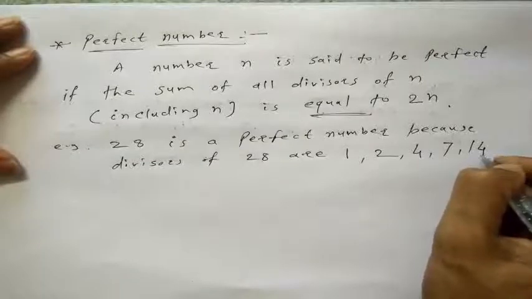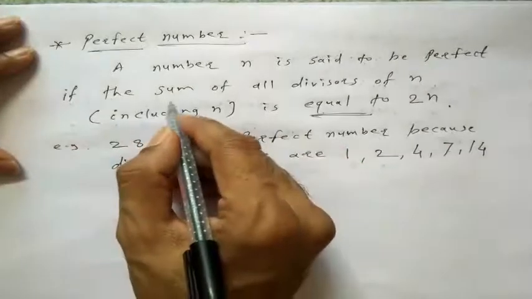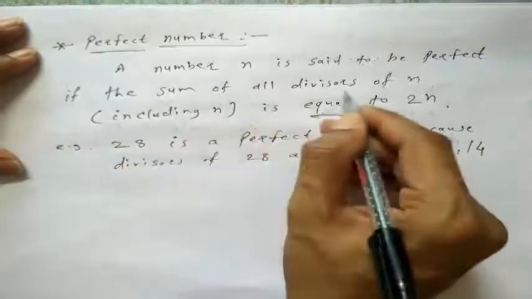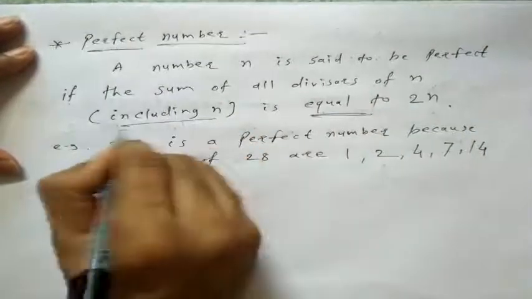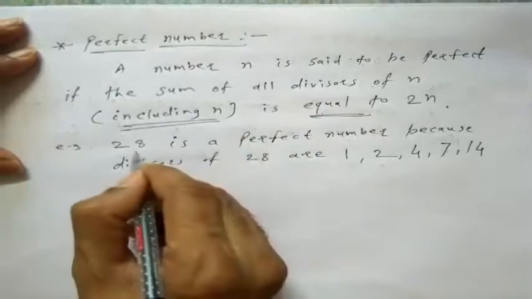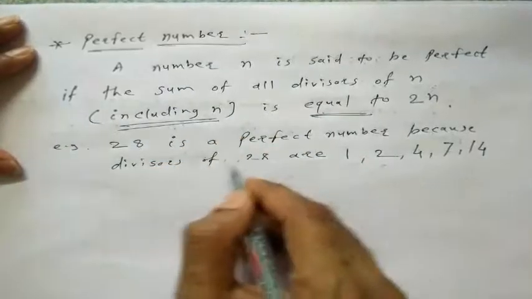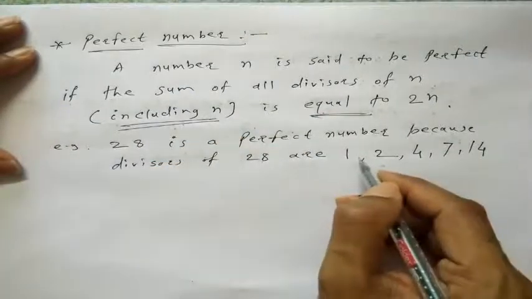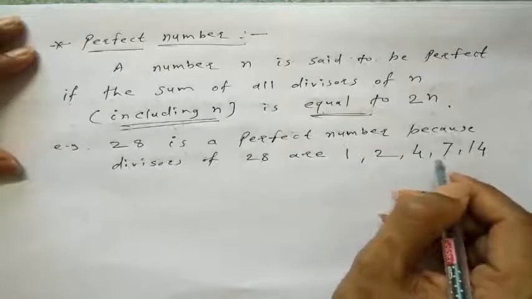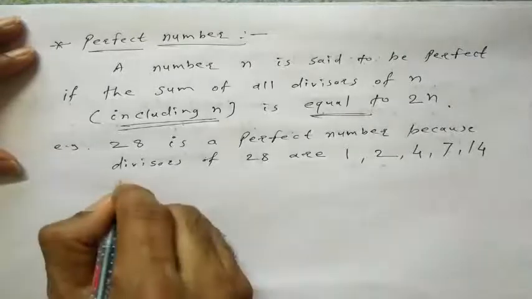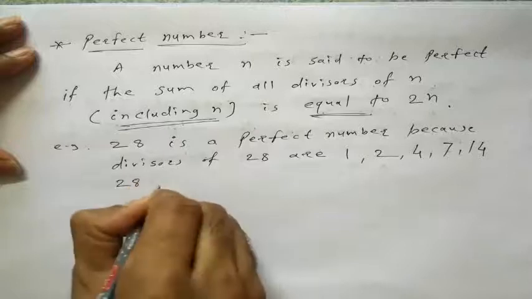In the definition we say the sum of all divisors of n including n, here n is 28. The divisors of 28 are 1, 2, 4, 7, 14 and 28 itself.